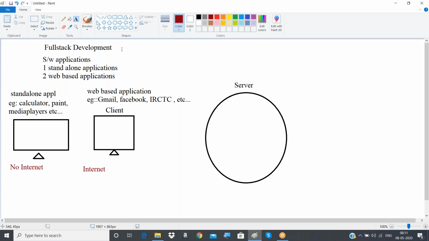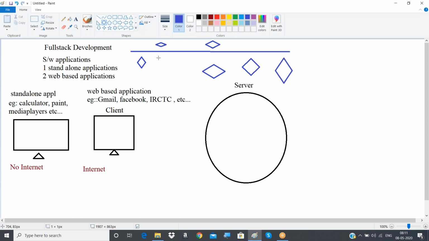That is the reason we use already established connections which are there in the world. Such an established network is nothing but the internet. Assume this blue color is the internet, in which all the systems are already connected. Assume this is one system, this is another system, this is a Google system, this is a Facebook system, this is an IRCTC system, and this is our own PC. All these systems are already interconnected to the network called the internet, so that is the reason we directly use the internet to work with these applications.